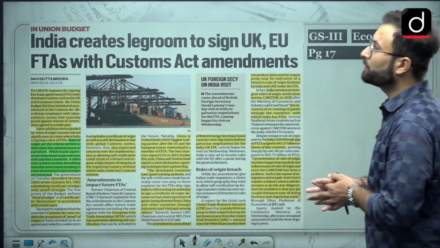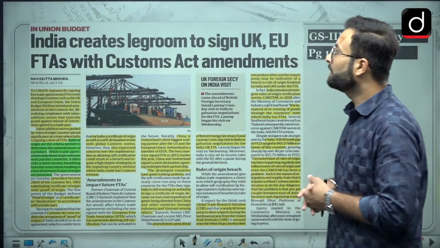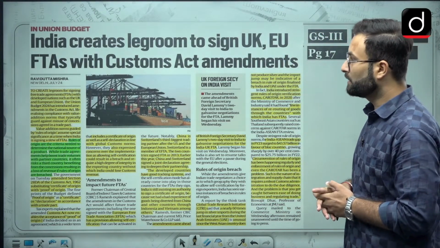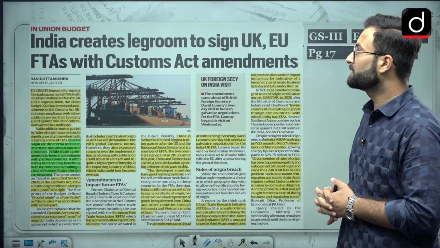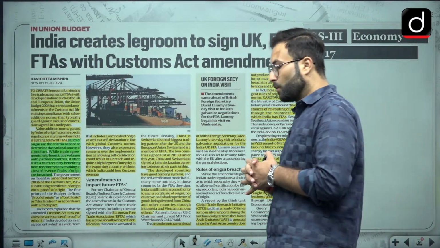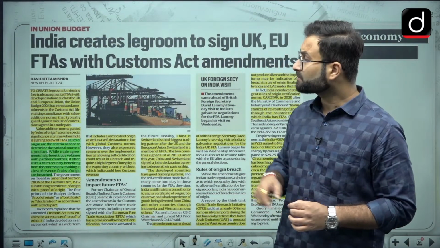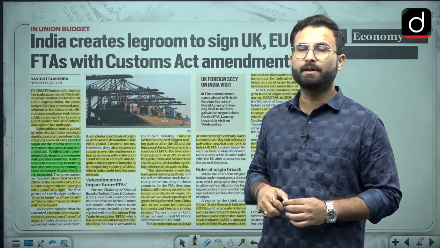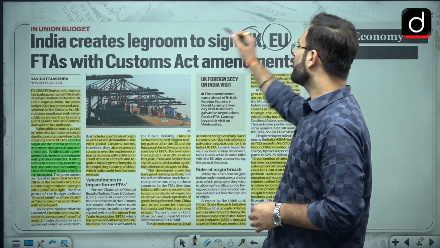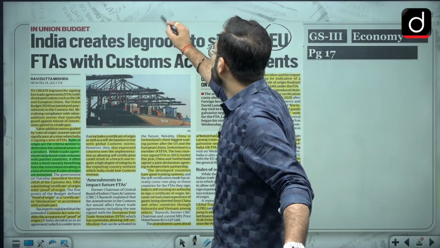Now moving to the next part: India creates leg room to sign UK and EU FTAs with Customs Act amendments. When we are talking about the budget, they have gone for a change in some customs related rules. When we are talking about the FTAs with the European Union and the UK, the United Kingdom, we are trying to go for various FTAs. The concern here is basically the country of origin.